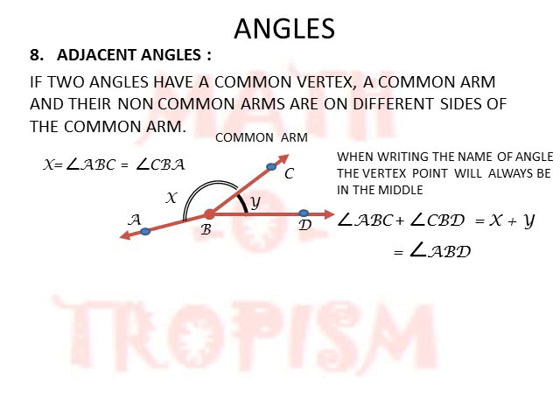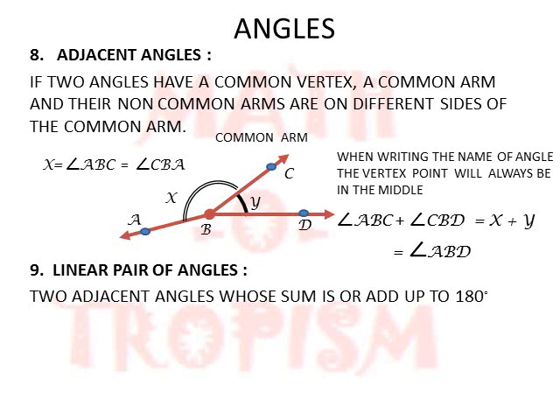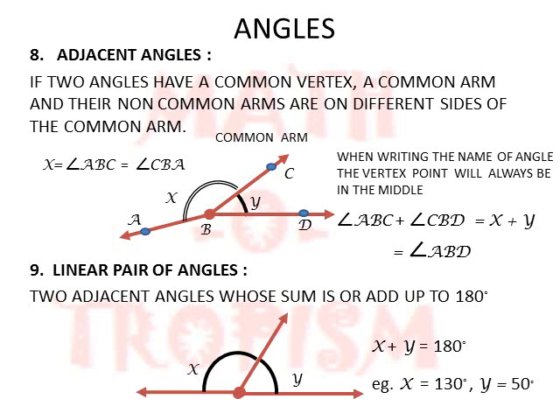Next we will see about the linear pair of angles. If two adjacent angles have measures that add up to 180 degrees, then they are called a linear pair of angles. It means that the non-common arms are at exactly 180 degrees to each other. So those kinds of angles where the common arm is in between a straight line are called a linear pair.